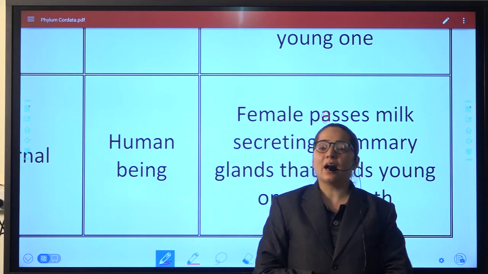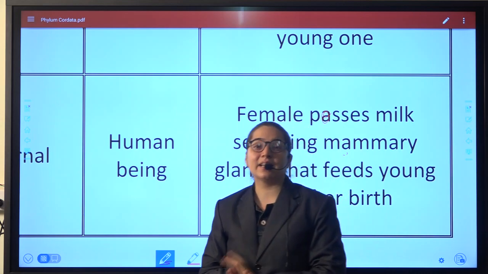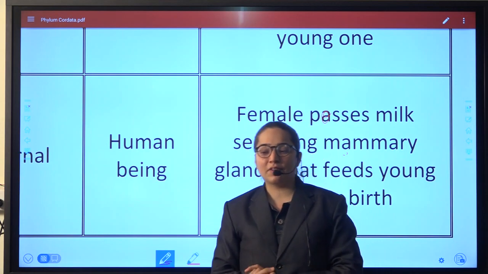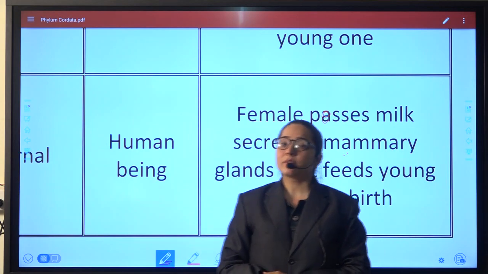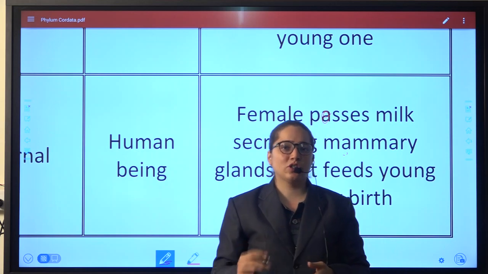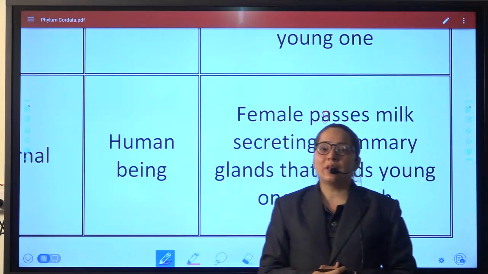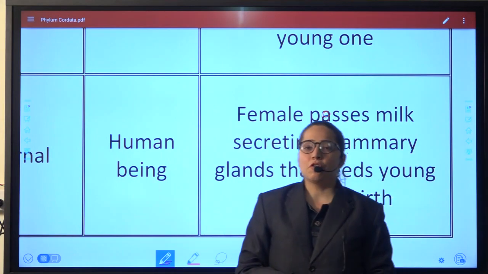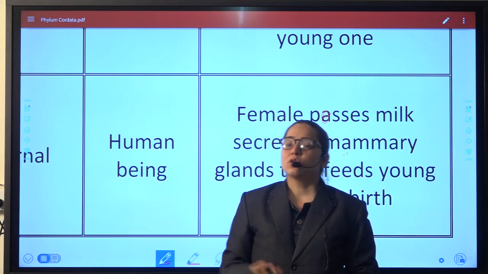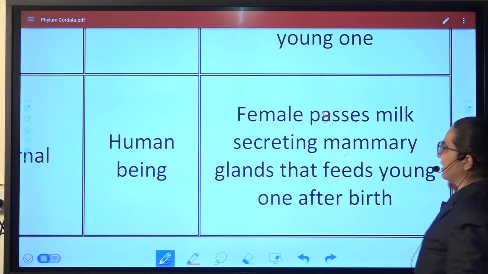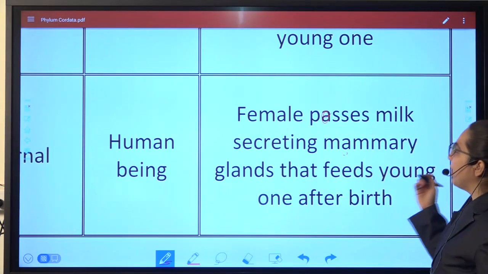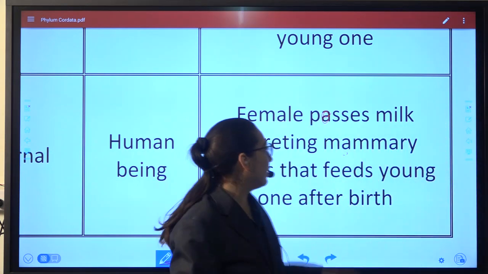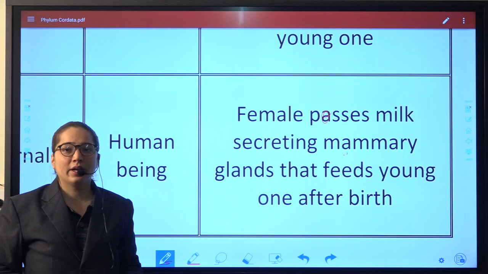All the females possess milk secreting glands, and this gland secretes milk only for the child, and that also for some duration of time only. So that is all the hormonal changes that are occurring in the body of the female for feeding the young one. So all the females possess milk secreting glands, mammary glands, that will feed the young one after the birth. Okay, here it's possess. Be quick and note it down.